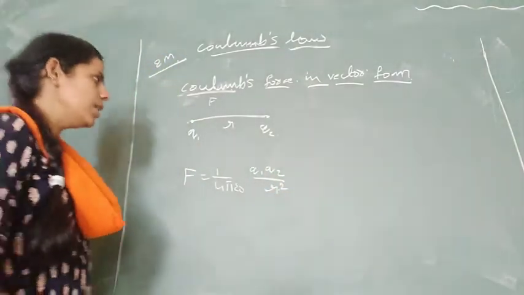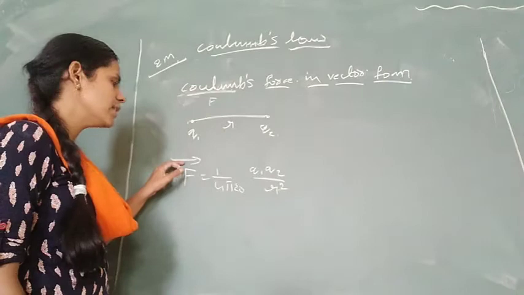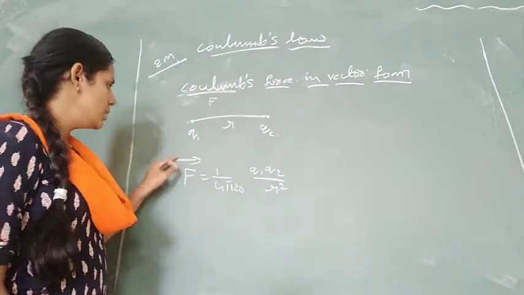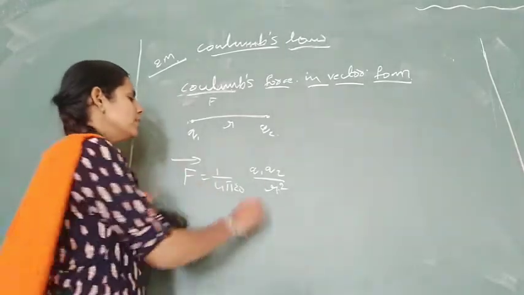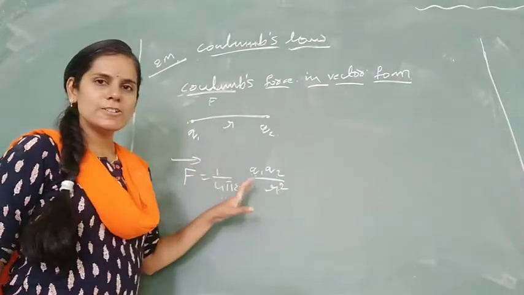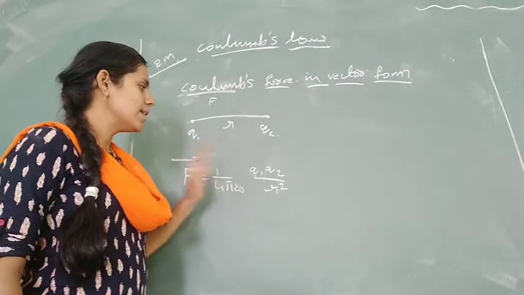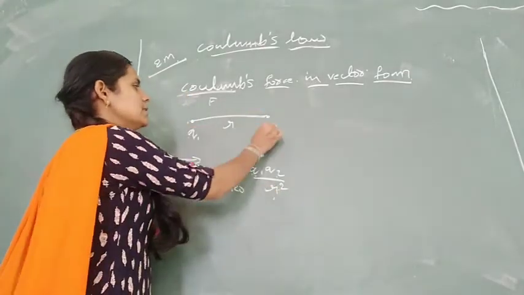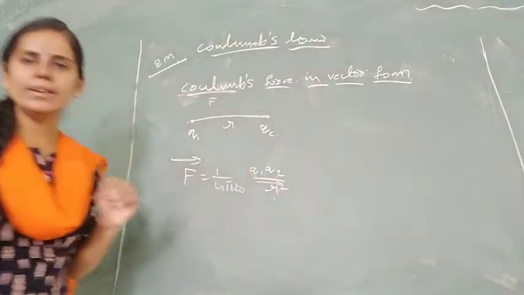Already I have said force is a vector, so we make an expression that represents a vector quantity, writing F with a bar as vector notation. 1 by 4 pi epsilon is a constant value and doesn't have direction. Q1 and Q2 are charges, which are scalar quantities. R is the displacement or distance between the two charges along the line joining them, so it is a vector quantity.